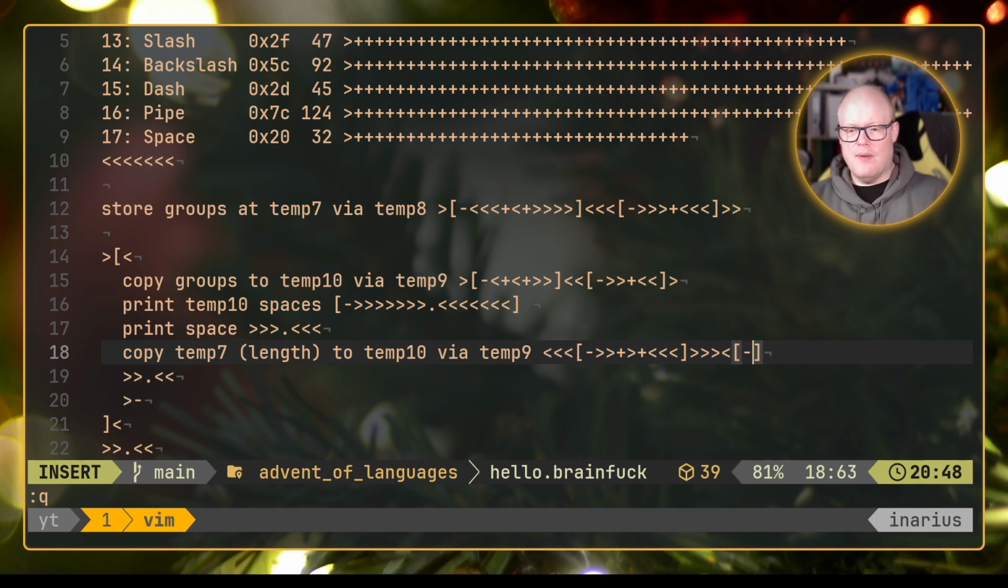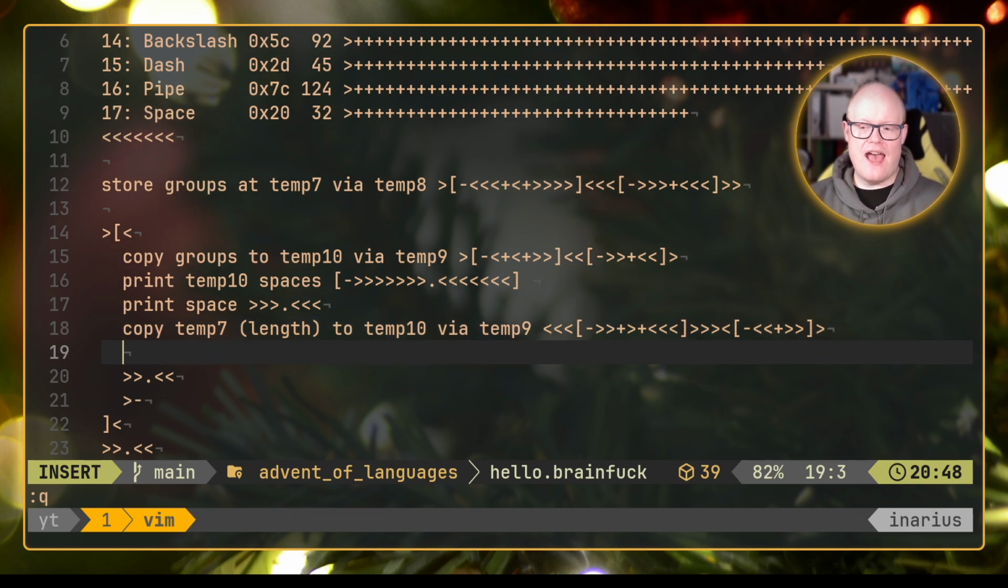We go by decrementing temp 9. Then we need to go back to temp 7 again. We need to increment that one, and we need to go up to temp 9 again. And once we are finished here completely, we go one up, and we are now at temp 10, and we have in there the value of temp 7 copied. And we have restored temp 7 after that.